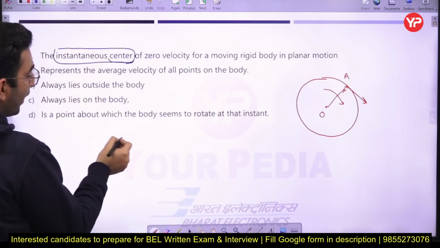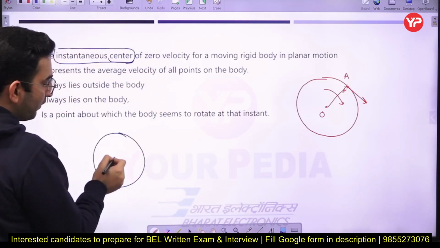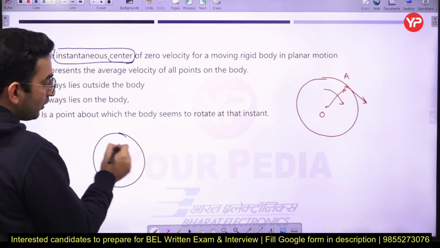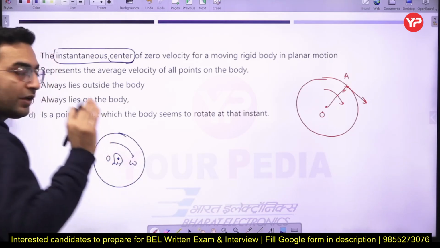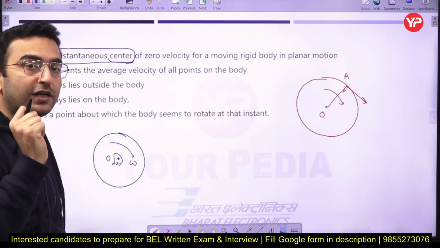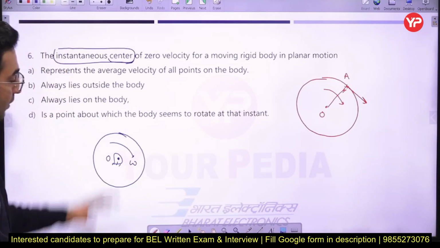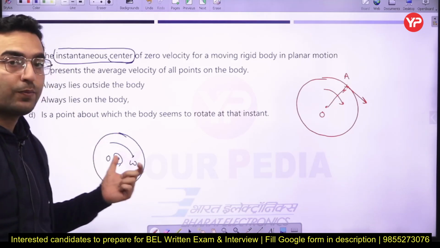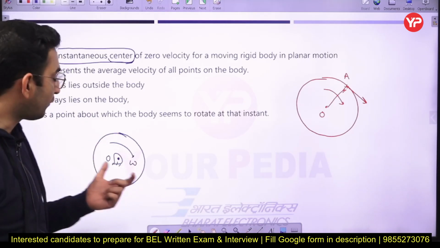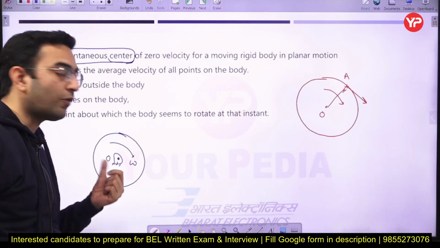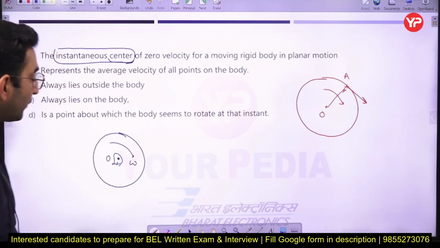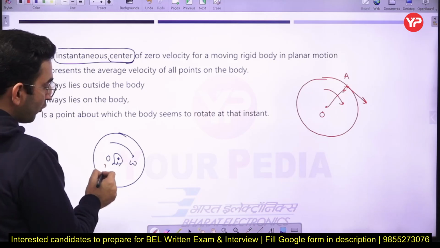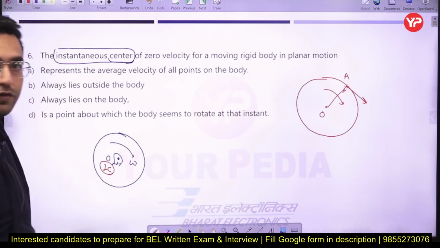Let us suppose we have a simple wheel, and it is purely rotating about this point O with some angular velocity omega. If I ask you where the instantaneous center will be, just think about which point it is basically purely rotating about. We can say this is purely rotating about point O. So this O point is nothing but the instantaneous center of this particular wheel.